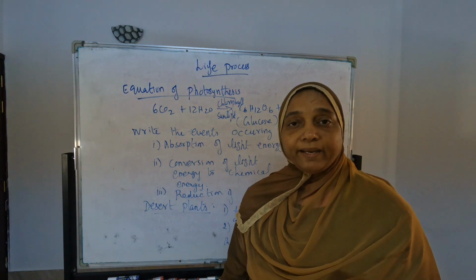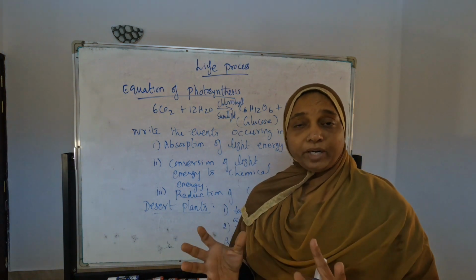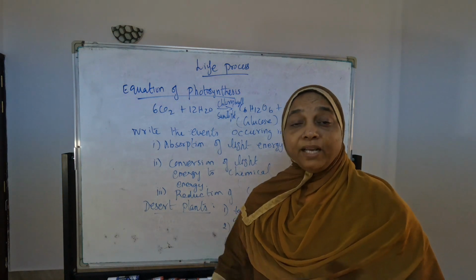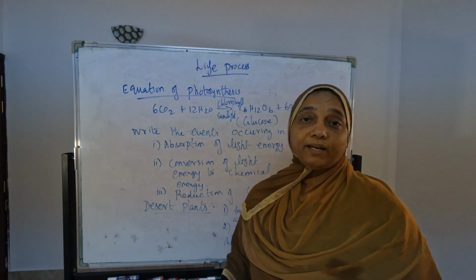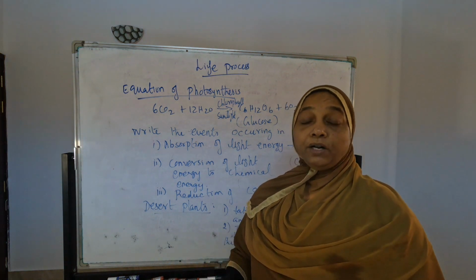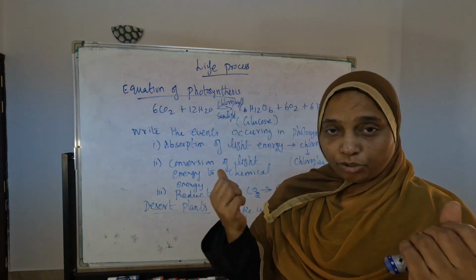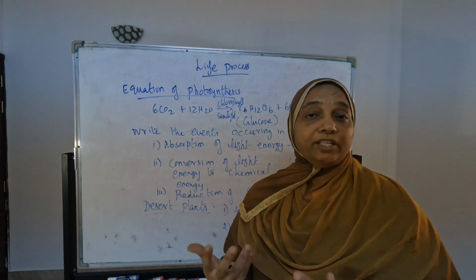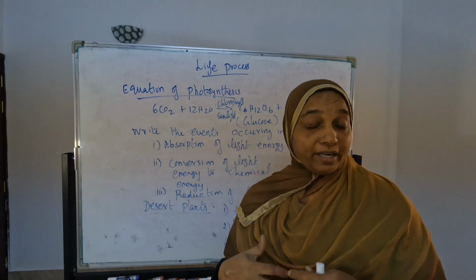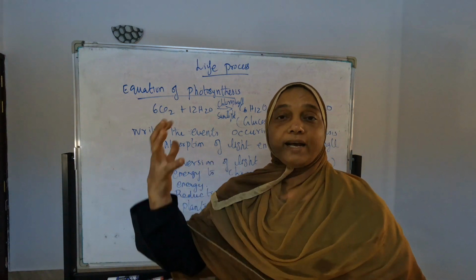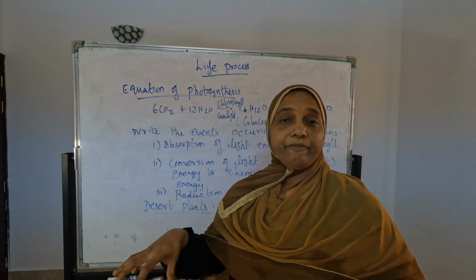Why not in the daytime? Because if it opens the stomata, evaporation will happen, so transpiration will happen. Maybe it will lose the water content that it absorbed from the desert, so it is very difficult for that plant. In the daytime it closes the stomata and there is no exchange. So carbon dioxide is not taken inside. At night time it opens the stomata and absorbs the carbon dioxide from the environment.